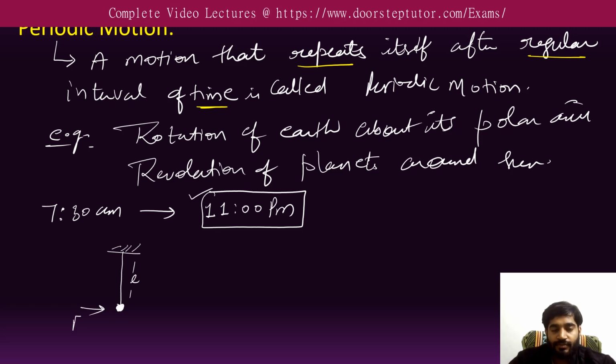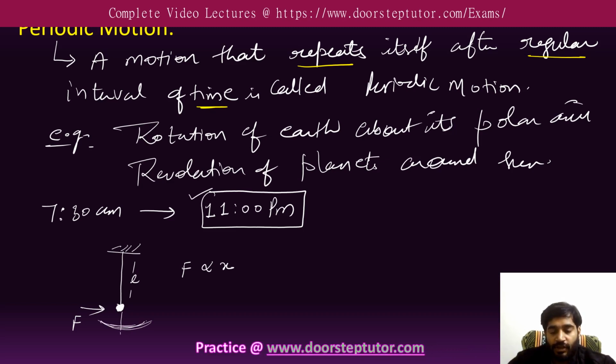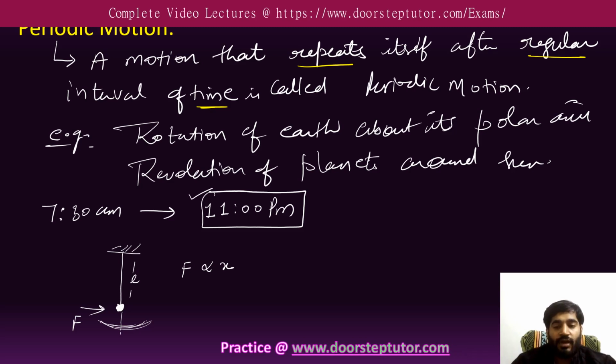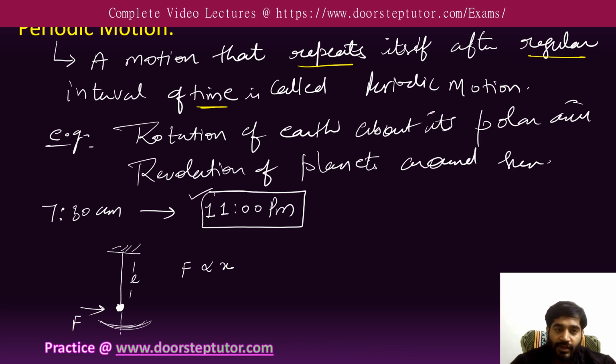The force is proportional to the displacement of the object relative to the equilibrium position as it moves around. If the force is always directed toward the equilibrium position, opposite to the direction of motion, that type of motion we call harmonic motion. We will see that harmonic motion also.